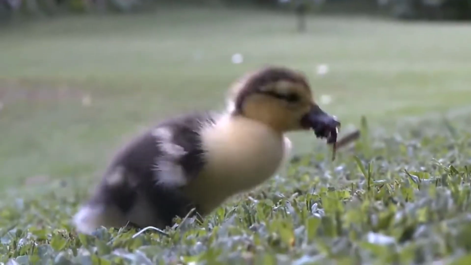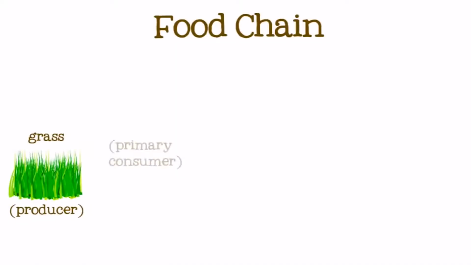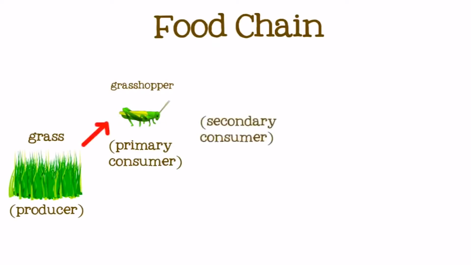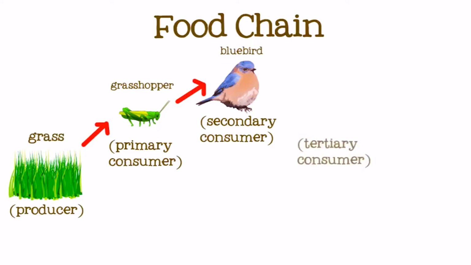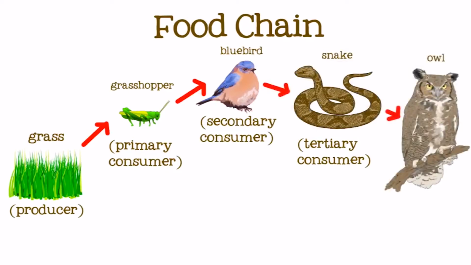Let's take a look at a longer food chain that also begins with grass. This time, let's make our primary consumer a grasshopper. The grasshopper eats the grass and then gets eaten by a secondary consumer, a bluebird. Then the bluebird gets eaten by a tertiary or third-level consumer, a snake. The snake is eaten in turn by an owl.